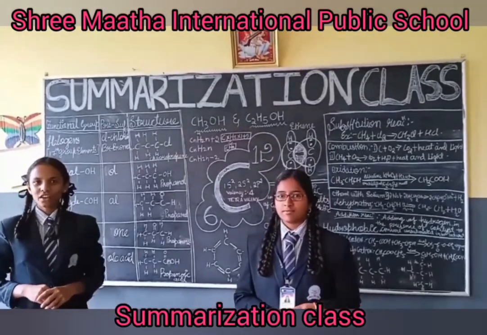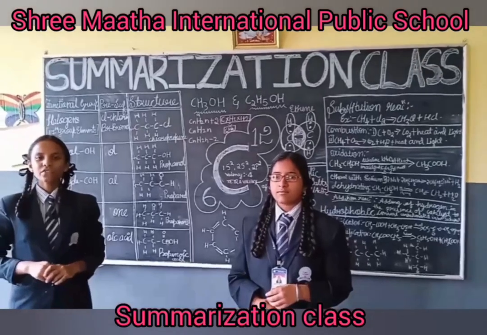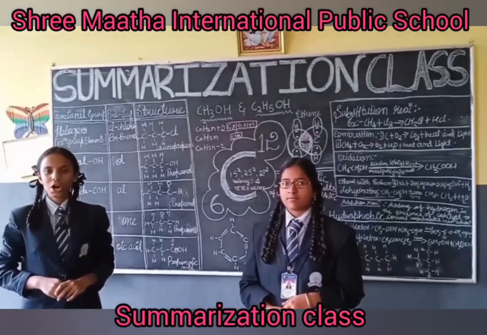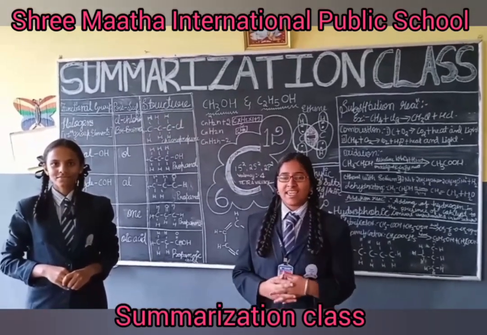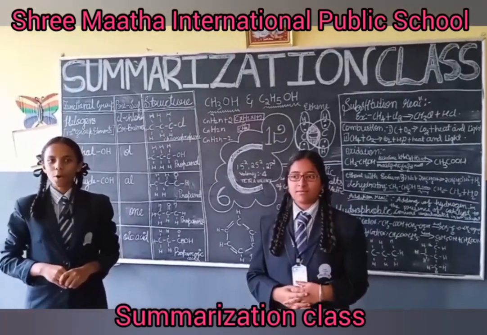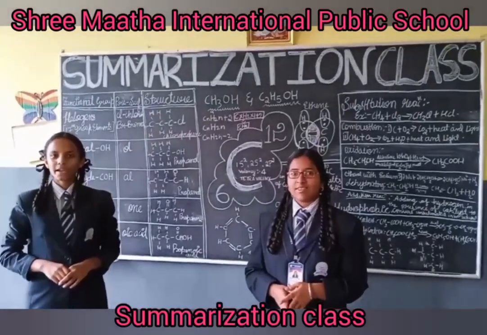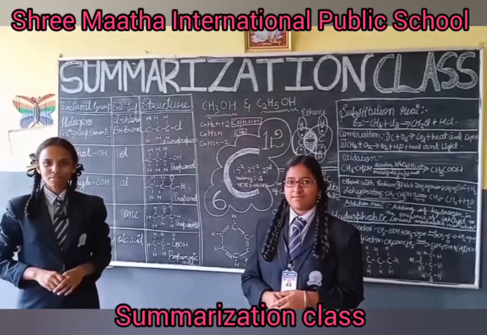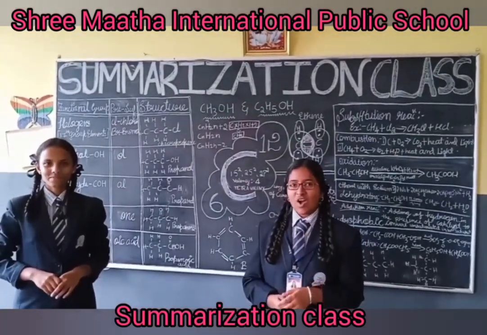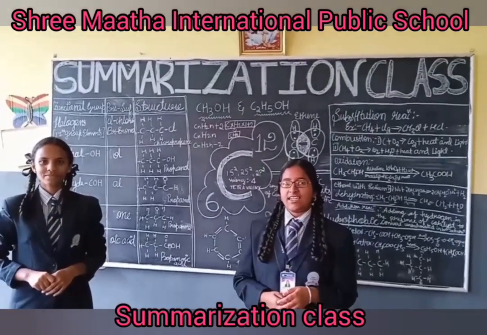Naming and structure of carbon compounds. The name depends on the number of carbons. If the number of carbons is 1, it is called meth. If 2, it is eth. If 3, prop. If 4, but. If 5, pent. If 6, hexa. If 7, hepta. If 8, octa. If 9, nona. And if 10, it is deca.